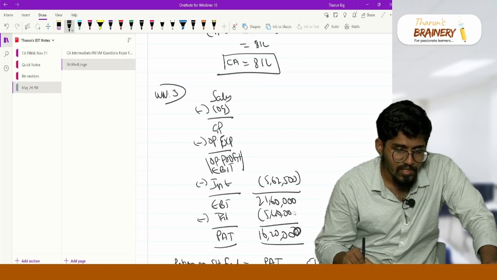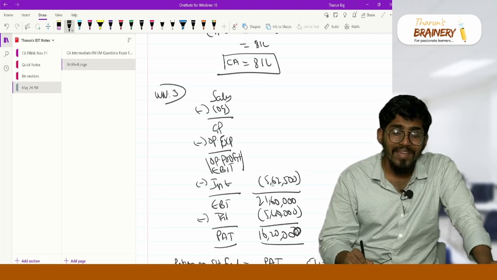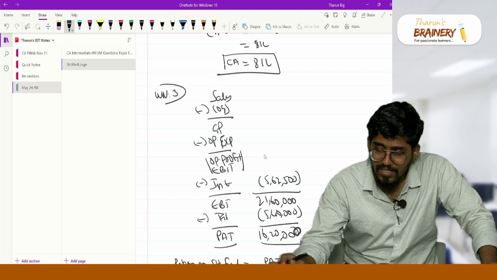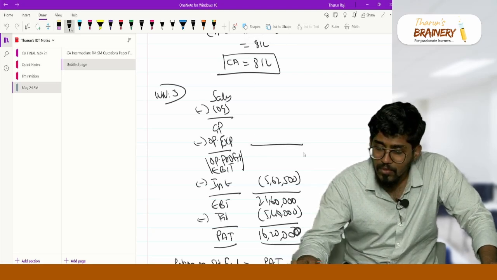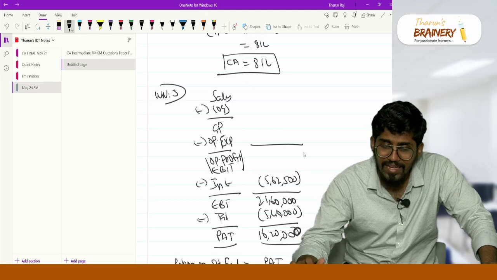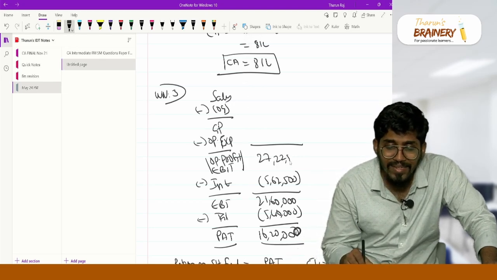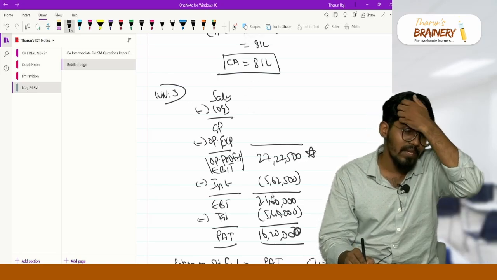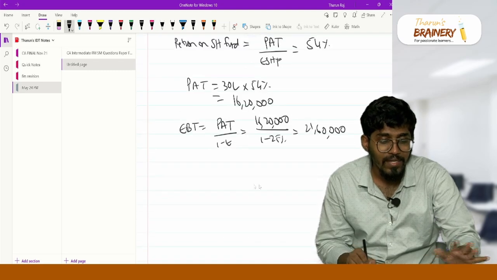Reverse calculation. If my EBT is 21 lakh 60,000 and my interest is 5 lakh 62,500, then what is my operating profit? It is nothing but interest plus EBT. So 21 lakh 60,000 plus 5 lakh 62,500 is equal to 27 lakh 22,500. This is my EBIT, my operating profit, 27 lakh 22,500.